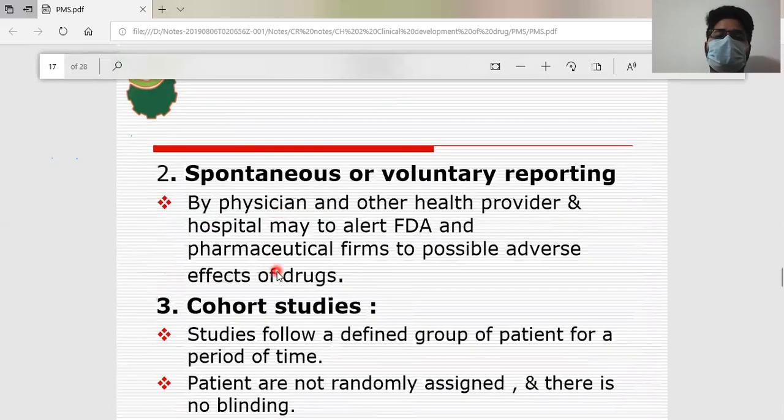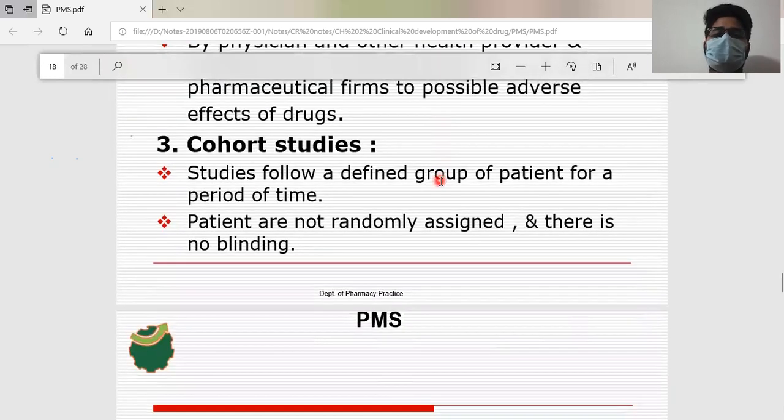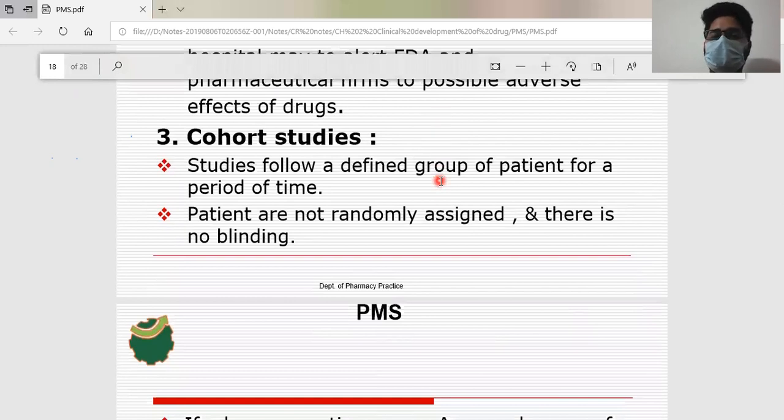The next one is spontaneous or voluntary reporting. Here the information can be reported by the patient directly to the government or to the company, or the patients can report directly to physicians, who can report it to the companies. As you know, in cohort studies you give the drug only to a set of people and find out its effects.